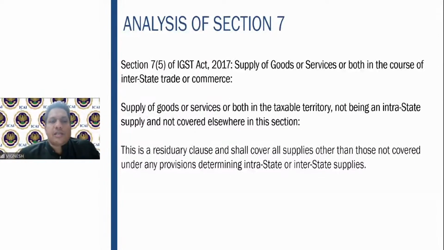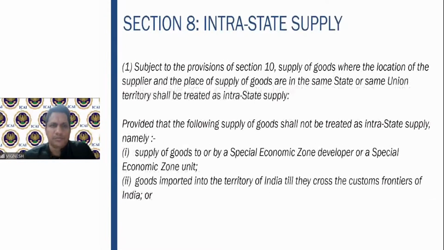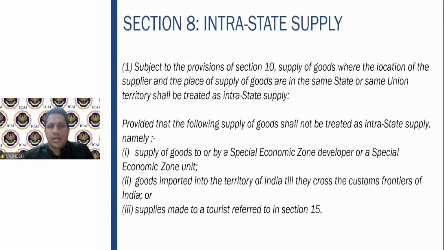Then the residuary provision, section 7 subsection 5. If anywhere the supply of goods or services is in the taxable territory, not being an intrastate supply and not covered elsewhere in the section, fine, in that particular situation also it is an interstate supply. It is a residuary clause, which shall cover all supplies other than those covered under any provisions determining the intra or interstate supplies. Fine. So that was your section 7, which speaks about interstate supply.